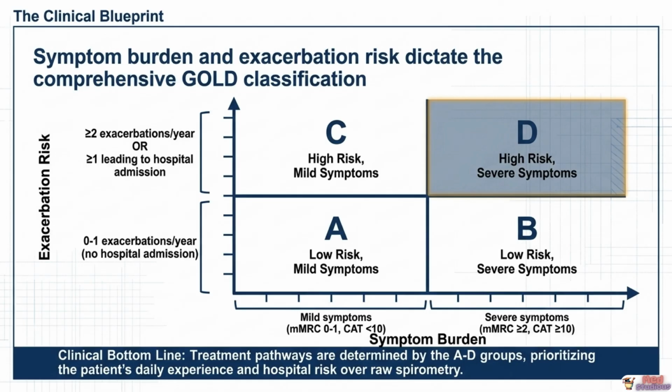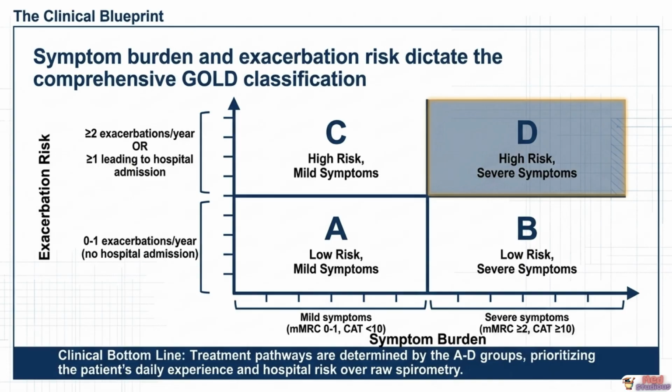The vertical axis measures exacerbation risk. Low risk means 0 or 1 exacerbation per year with no hospitalizations. High risk means 2 or more exacerbations per year, or at least 1 exacerbation requiring hospitalization. Plotting these two axes produces 4 quadrants. Group A, low risk, mild symptoms. Group B, low risk, severe symptoms. Group C, high risk, mild symptoms. Group D, high risk, severe symptoms, the most complex and dangerous patient group.